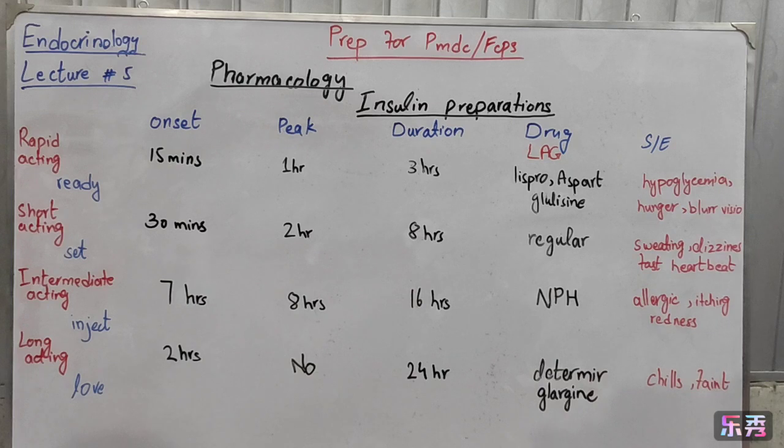Last one is long acting. Onset is 2 hours, there is no peak, duration is 24 hours. Drugs are Detemir and Glargine. Side effects are chills and faintness.